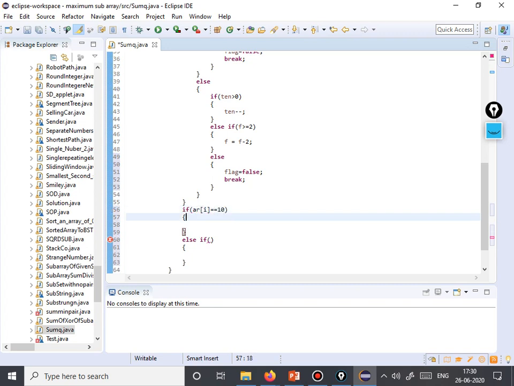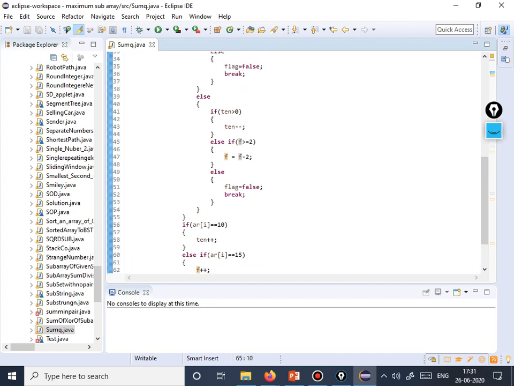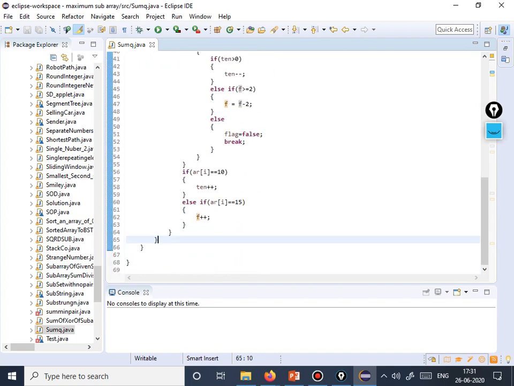So if array[i] is equal to 10, we increase the number of 10 coins, t plus plus. And if array[i] is equal to 15, we increase f, no, it was f... so the count of 15 plus plus. Okay, and we are done. Before we end this test case, we need to check if the flag is true.